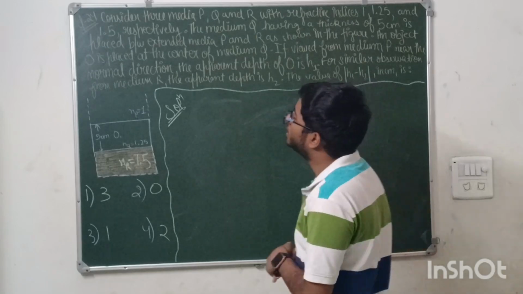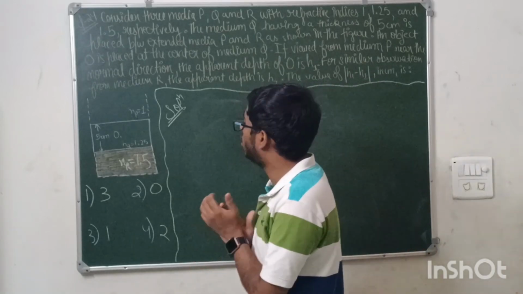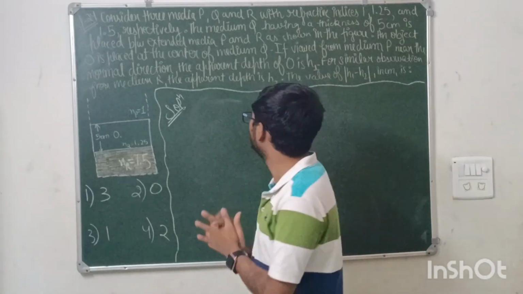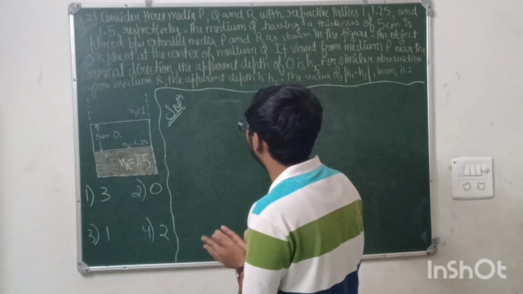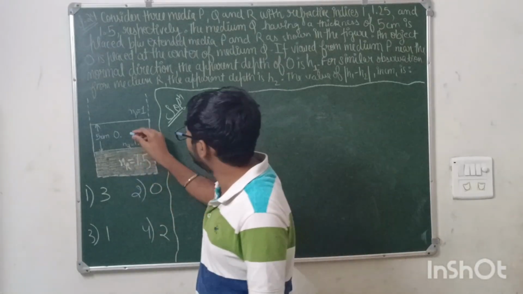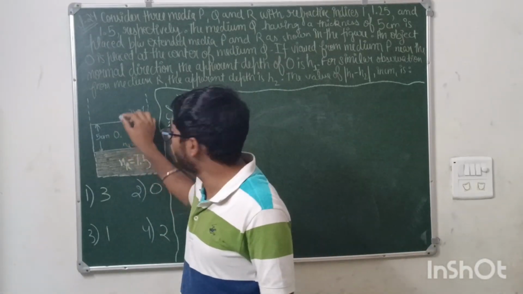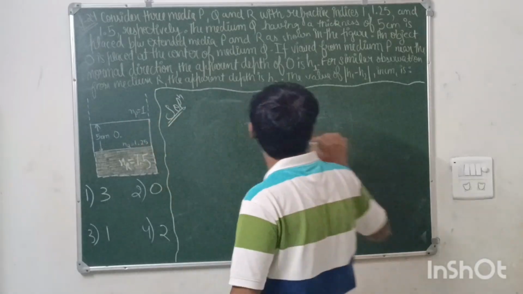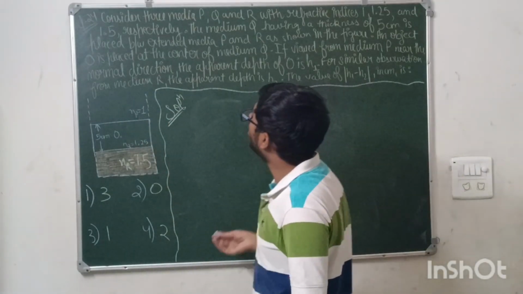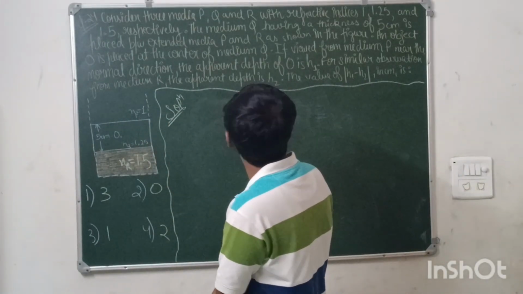If the object O is placed at the center of medium Q, if this object is viewed from the medium P, near the normal direction, the apparent depth of O is h1.